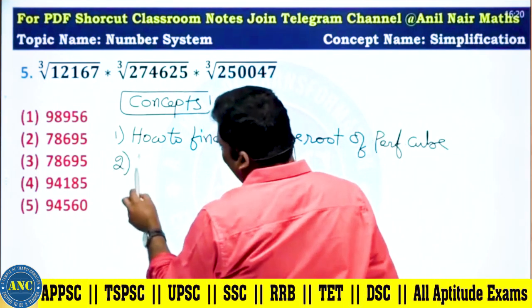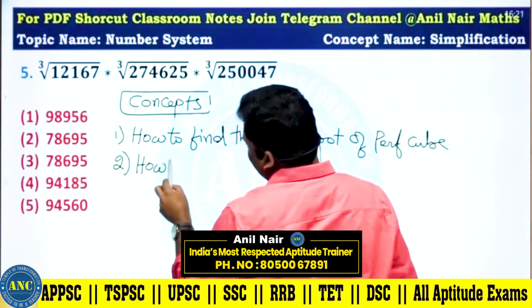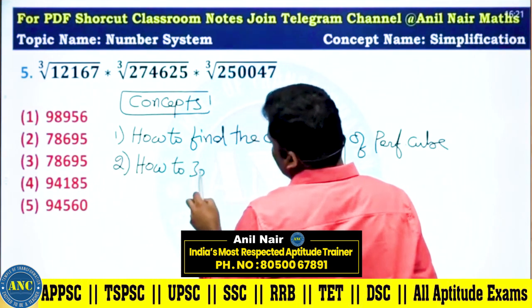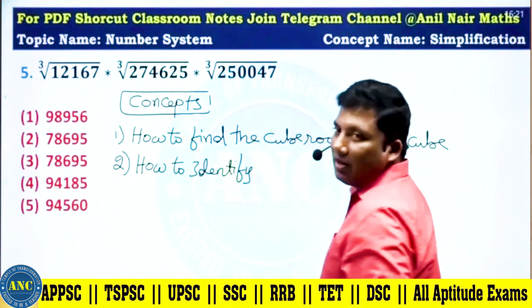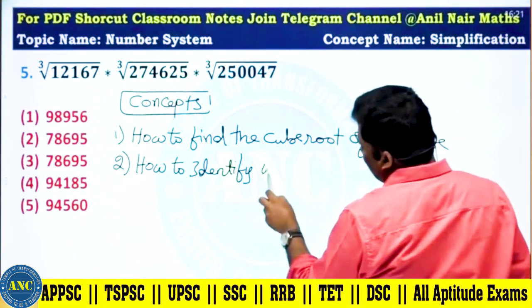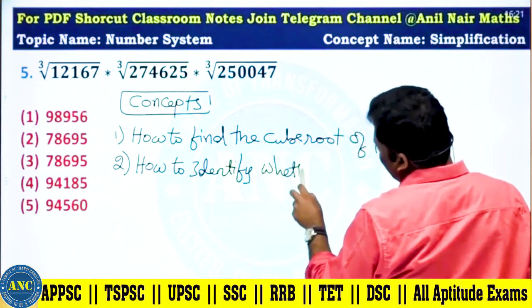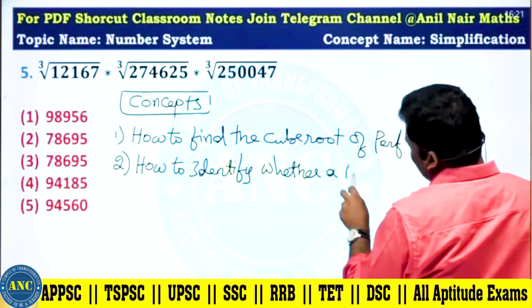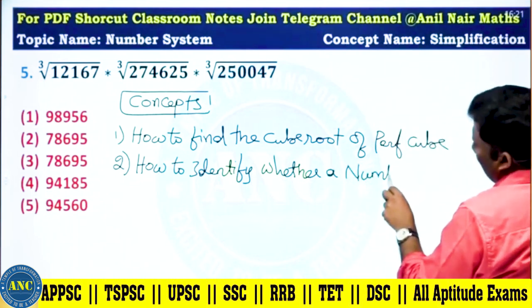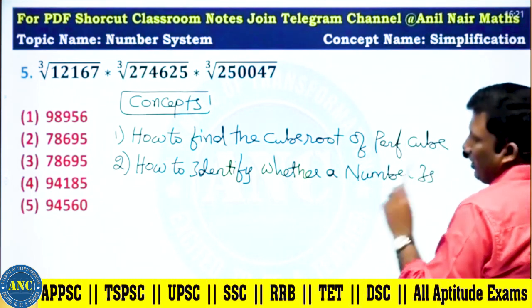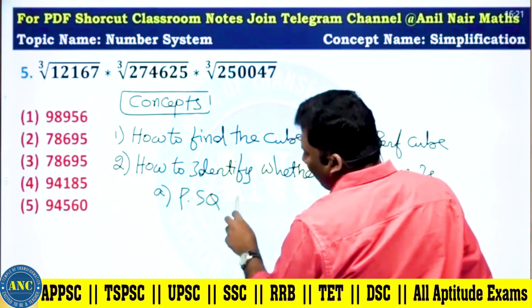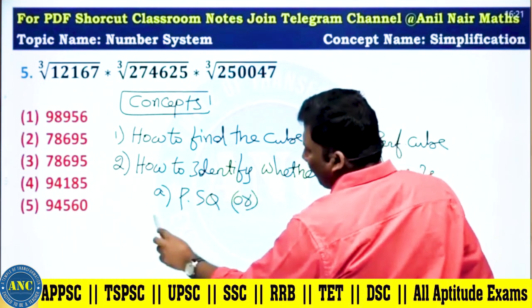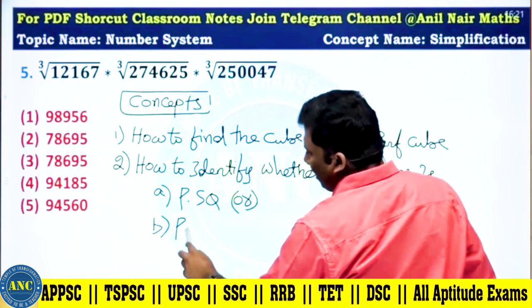Second concept, how to identify whether a number is a perfect square or a perfect cube.